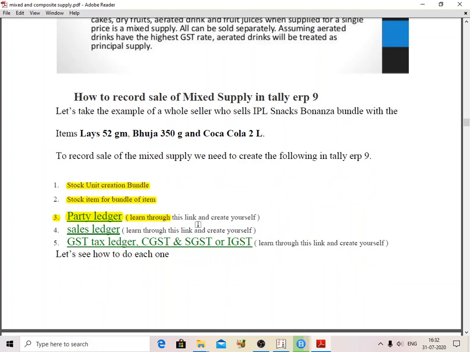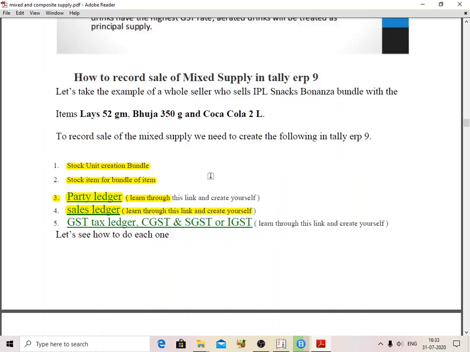After that we create the party ledger, party being our customers, and the sales ledger also. And we are going to create GST ledgers: central GST, state GST or integrated GST.